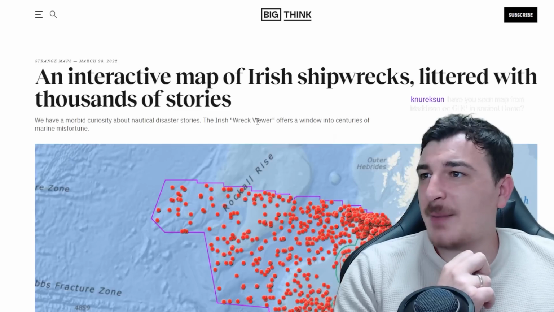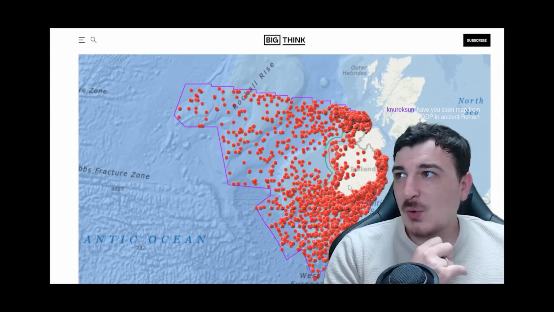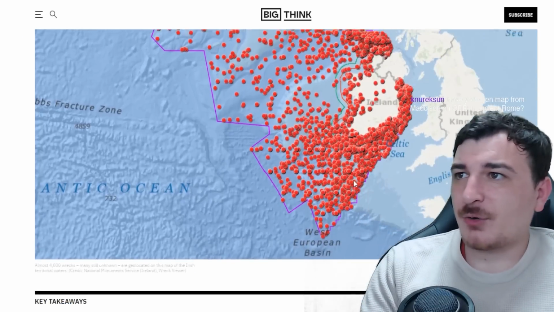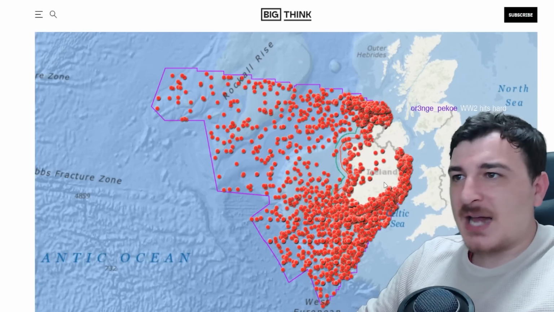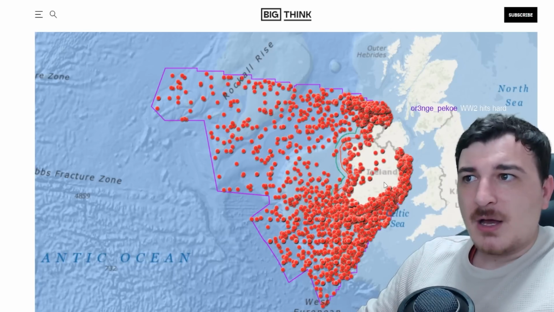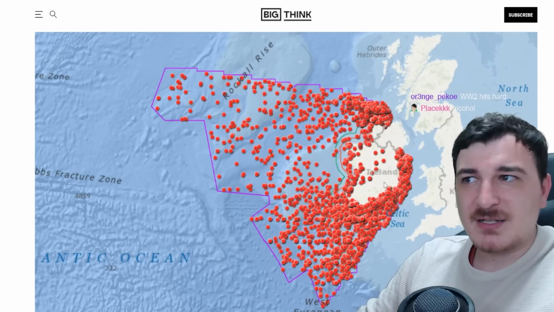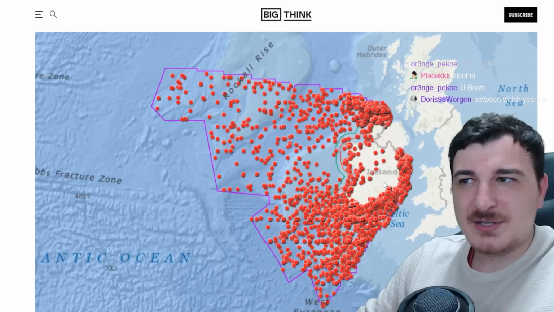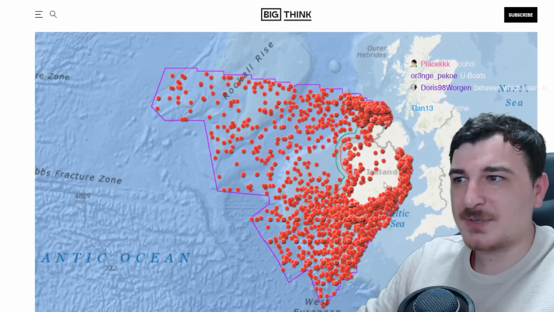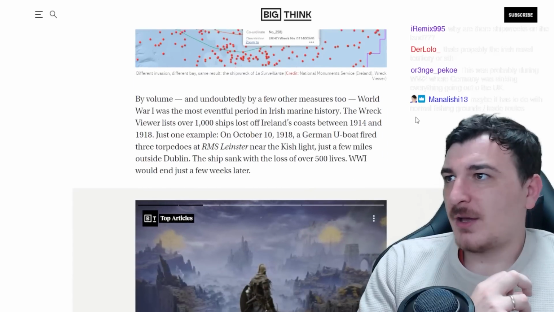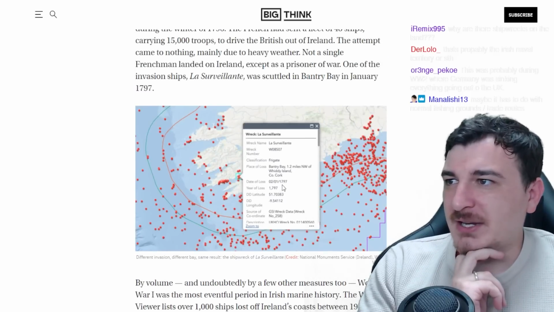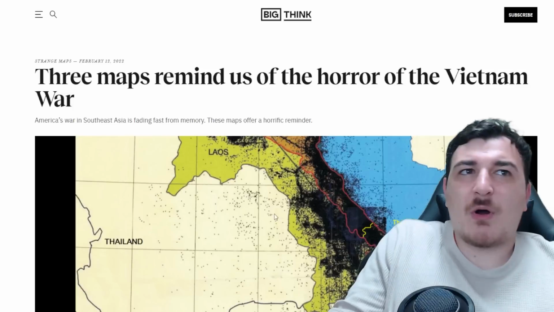An interactive map of Irish shipwrecks. Whoa! I never imagined there would be so many shipwrecks of Irish ships. Why is that? That is a lot of them. And it's like in a specific area. There's not many of them in the south part. It's just around specific areas of the island. Is it because of certain currents pushing them or something? Why are there so many of them as well? That's so many. Holy snaps. You guys are saying it's because of submarines? Yeah, apparently some of this is because of U-boat fire. But look at this, a lot of them like 1797 and so on. Oh, this is horrible, man.